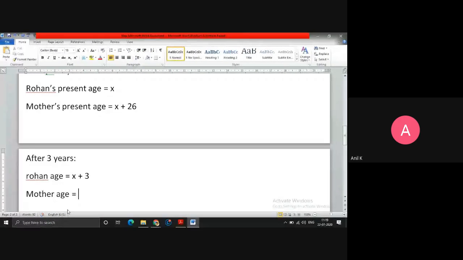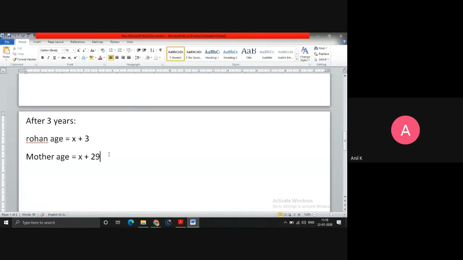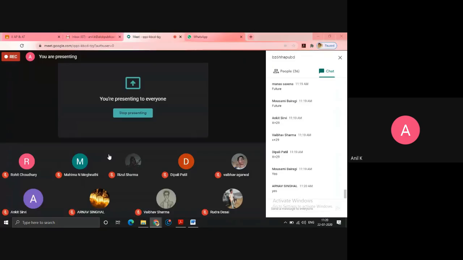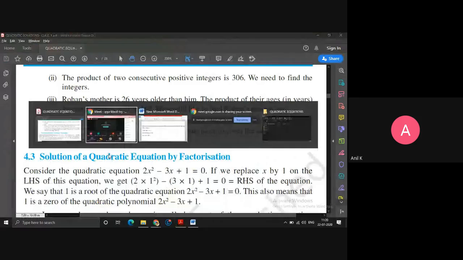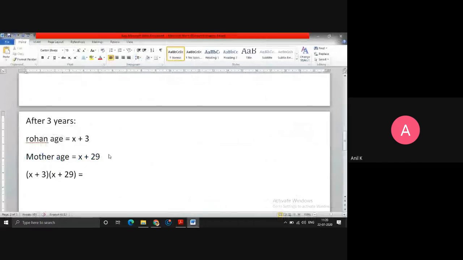X plus, can I write directly 29? Because x plus 26 is the present age, so after 3 years it will be x plus 26 plus 3, which will be x plus 29. Now the product of these ages, that is x plus 3 into x plus 29, is equal to what is given? Product is given as 360.